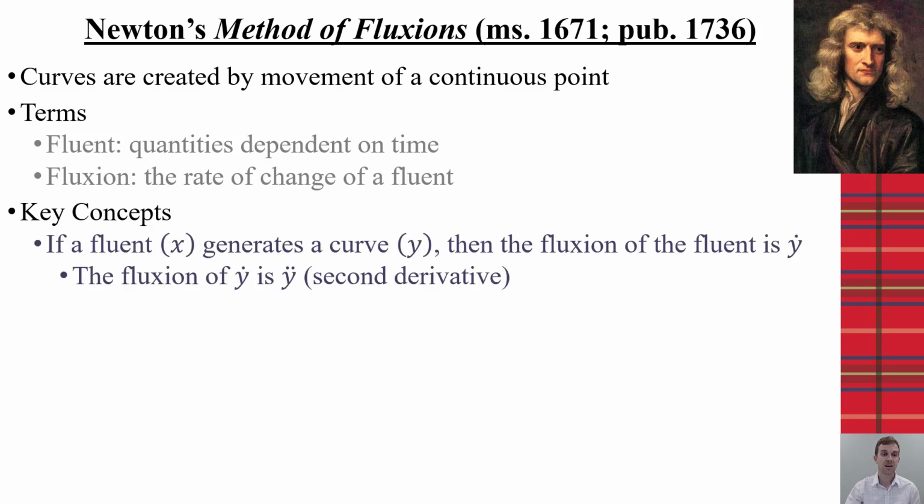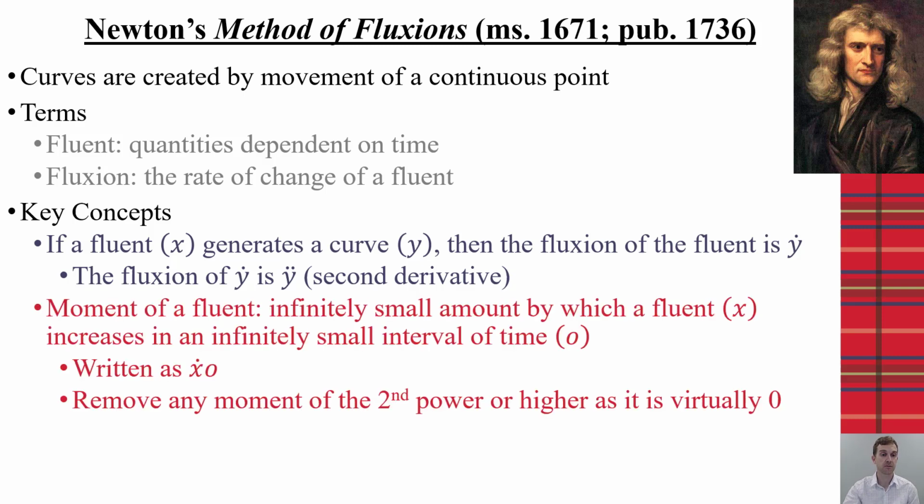Now, when a fluent, which we'll consider x, generates this curve y, then the fluxion of the fluent is y dot. And the fluxion of y dot is y double dot. In other words, the second derivative. So that's one of the times you'll hear that Newton had the dotists and Leibniz had the d-ists, because Newton used these dots to represent the derivative.